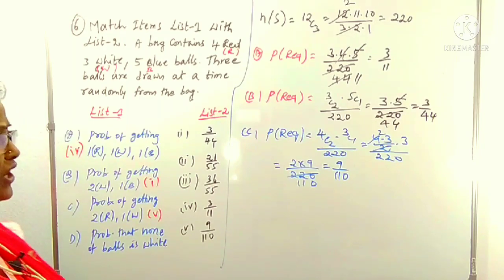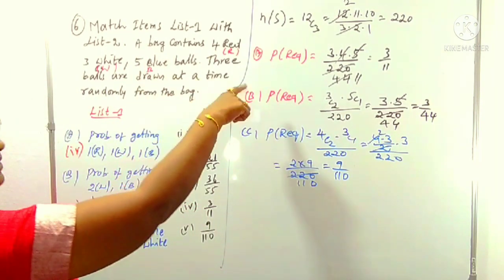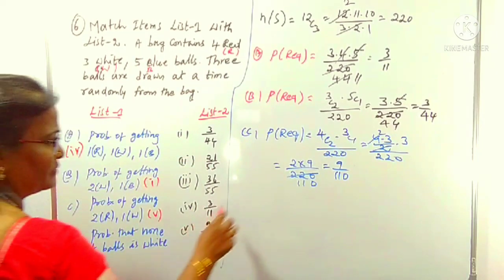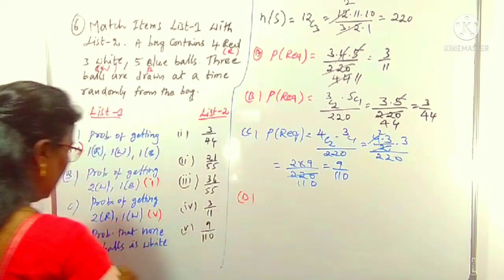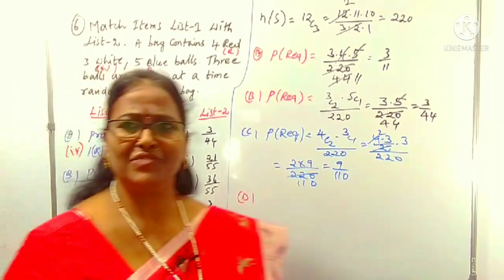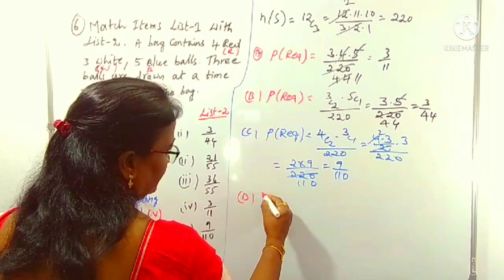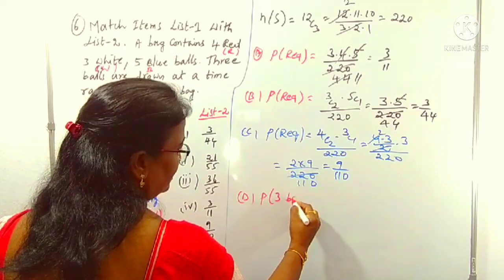Here also I didn't write the options. You can pick up the options; you know very well. You just have to know the calculation. Now I'm using the D point. In this question, what is D asking? The probability that none of the balls is white. That means no one is white, so all 3 balls have to be chosen from the balls other than white.